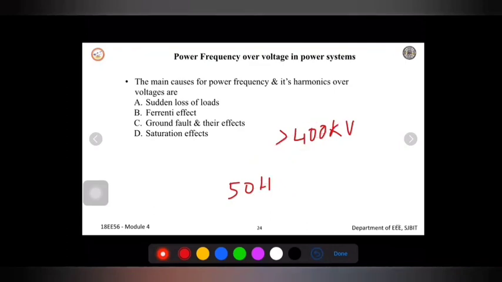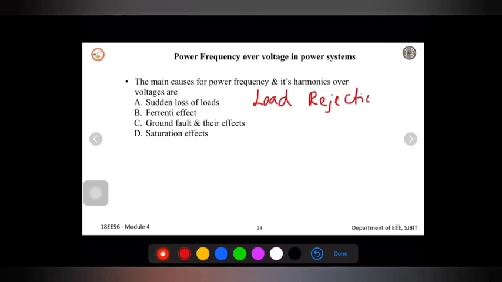In the first one, that is sudden loss of load, also said to be load rejection, where the rejection of load is going to happen. Whenever there is a load rejection on a large power system, it causes speeding of the generator prime mover. If you take a hydropower system, the generator will be coupled to a prime mover.